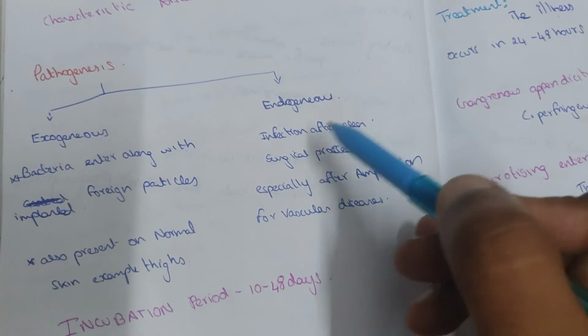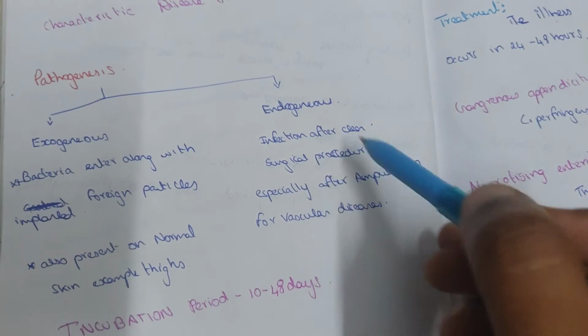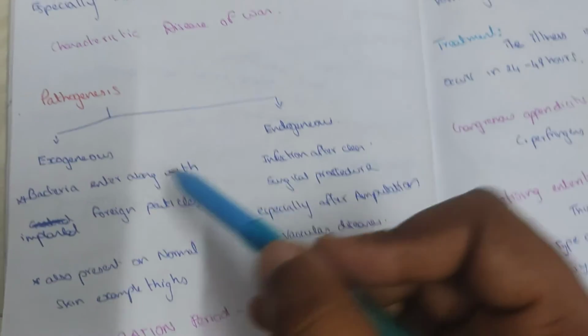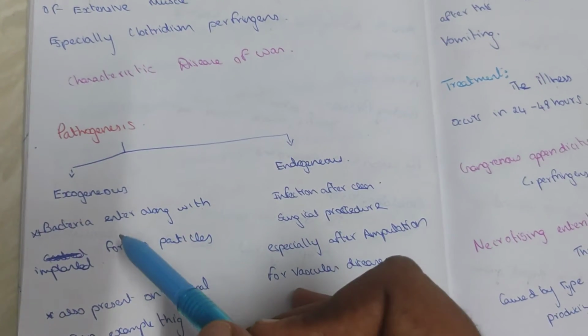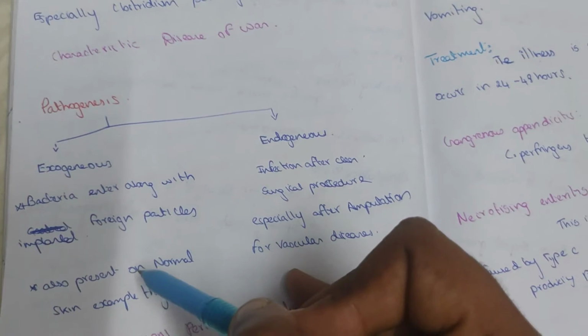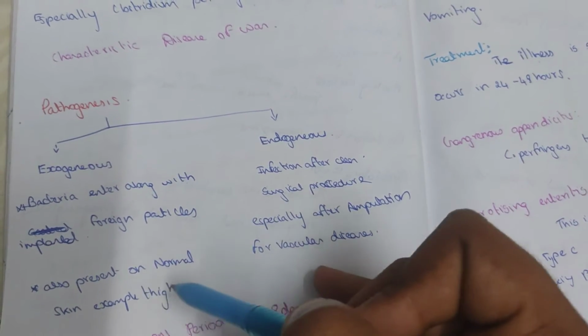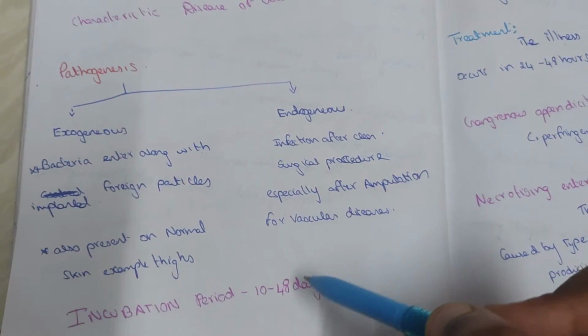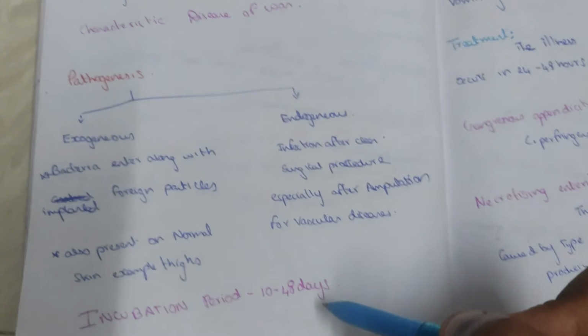The incubation period is 10 to 48 hours.